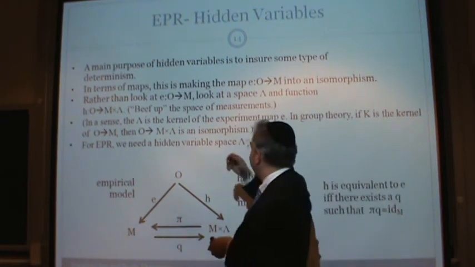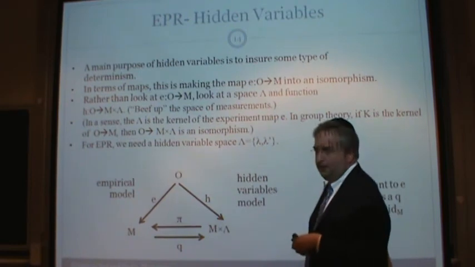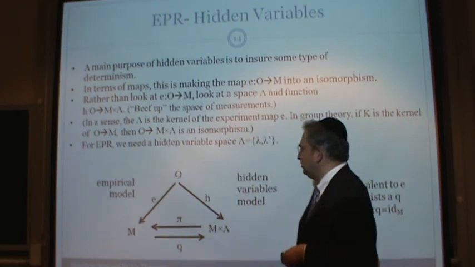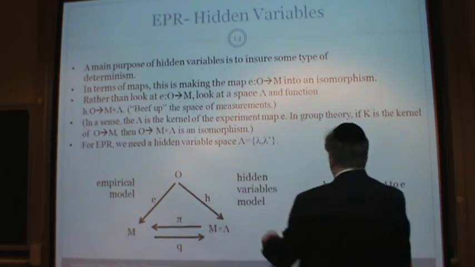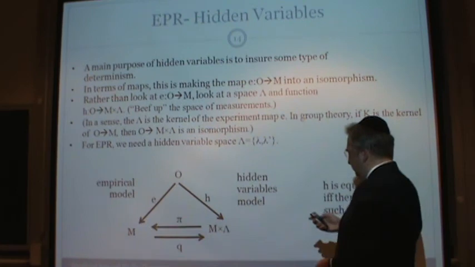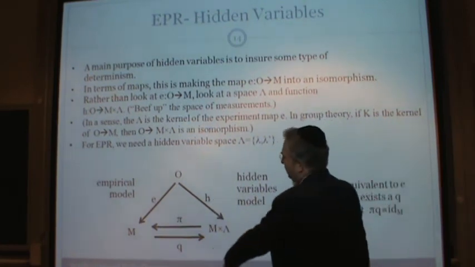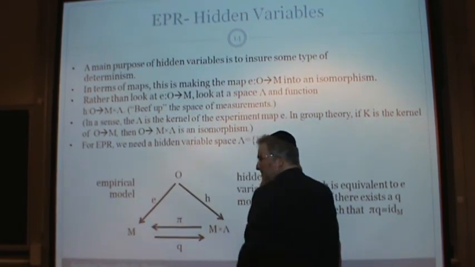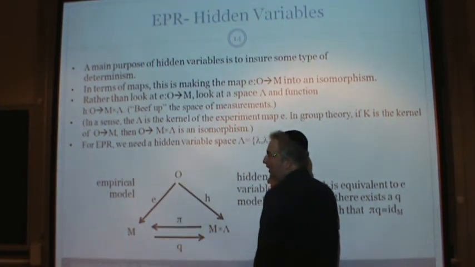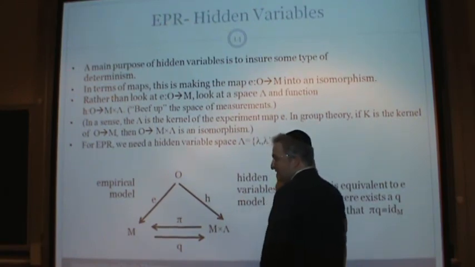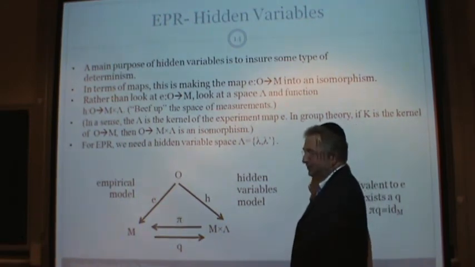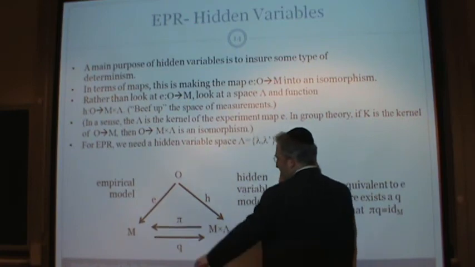For EPR, we have a hidden variable space, lambda and lambda prime. You need a hidden variable space with two things, namely to tell you what two things to do. We're not going to do this, so whatever. Here you have a map, here you have an outcome to space of measurements. So this is your way of presenting EPR. It's not how Einstein had it. It's a very readable paper, and it's also the most quoted of Einstein's papers, his 1935 EPR.